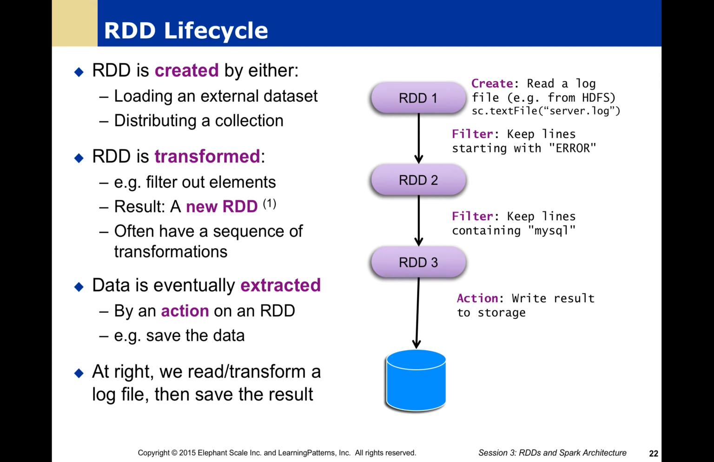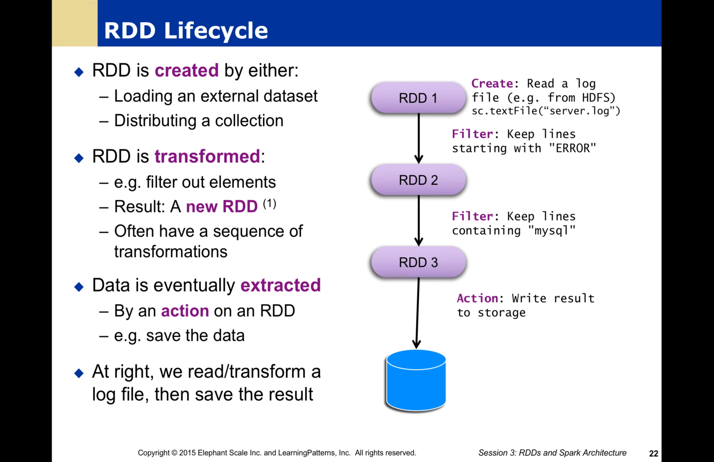Our RDD lifecycle is going to be like this. We're going to create an RDD by, say, loading some data from a file, from a location, say, an HDFS. This collection is then going to be distributed across this RDD. This RDD is then going to be transformed. Let's say, for example, we load in this log file from HDFS. We're going to then filter that. Say, for example, we're going to keep only lines starting with error. And then we're going to further filter by keeping only lines containing MySQL. Then the result of that is going to be a new RDD. So in this case, the first filter, we have RDD2.